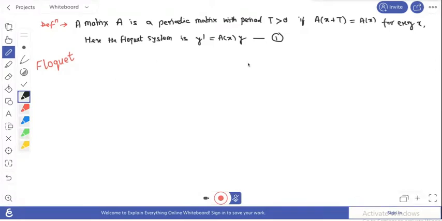Okay, so yesterday we have already defined what a periodic coefficient matrix is. Here we take any sine or cosine coefficient in this matrix, and sine and cosine are periodic, or you can take any form which is periodic.